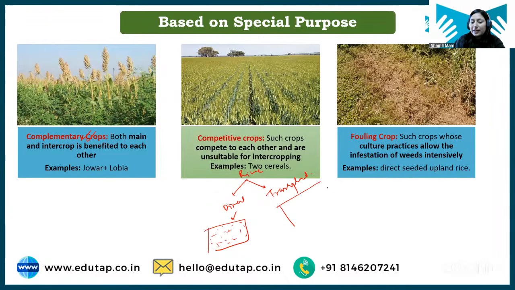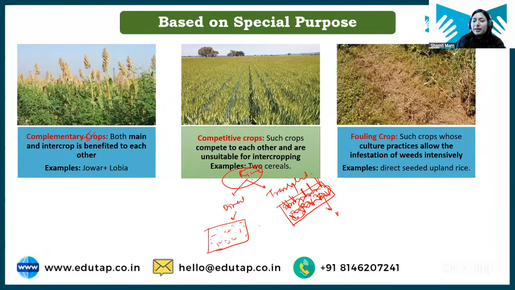In case of transplanting, we are properly puddling the soil. We are creating mud conditions, a water stagnation situation, and then we are transplanting the rice. In both methods the crop is rice, but the methods are different. In the direct method, we haven't done any puddling, there is no water stagnation, and rice is simply growing. On the other side, proper puddling is done, water stagnation is there in the field, and then we have transplanted the rice.